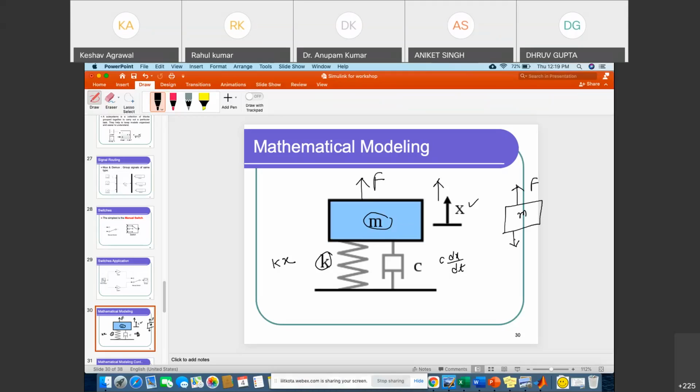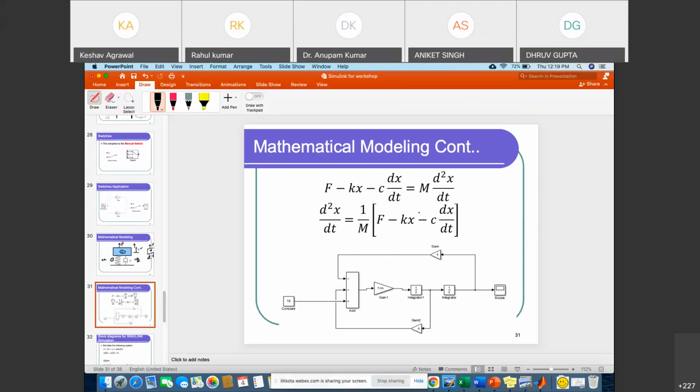So for the displacement in the upward direction, this block feels the spring force and this damping force, c dx by dt, right? With the help of Newton's law, we can make the mathematical equation.